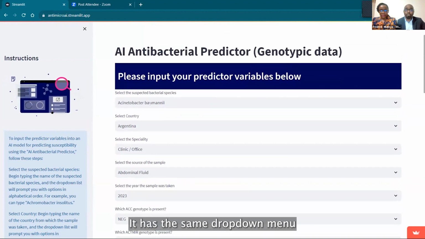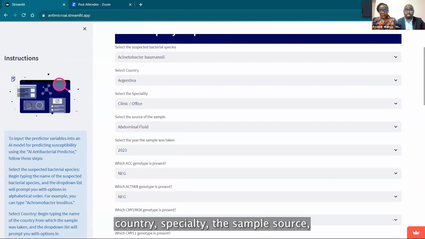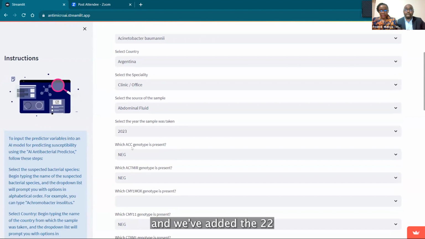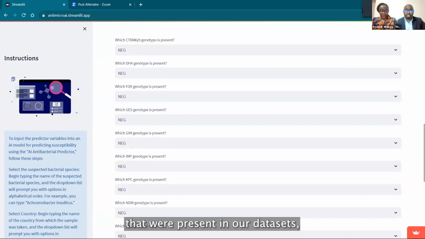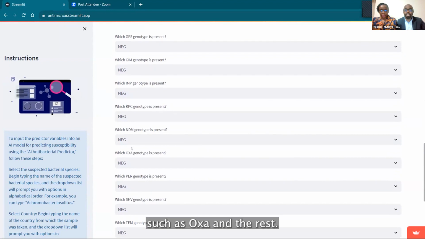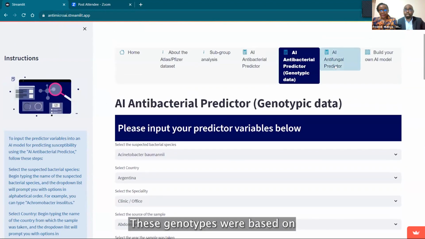It has the same drop-down menus for bacteria, country, specialty, the sample source, the year, and we've added the 22 different genotypes that were present in our dataset, such as OXA and the rest. These genotypes were based on the beta-lactamases.